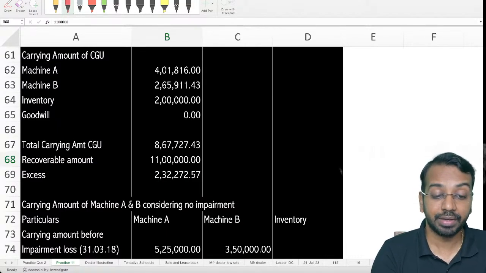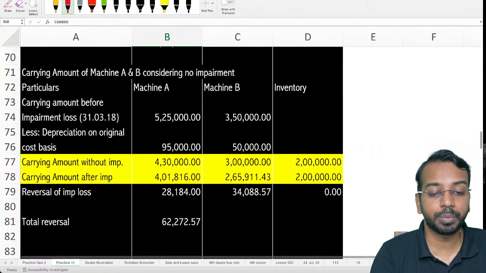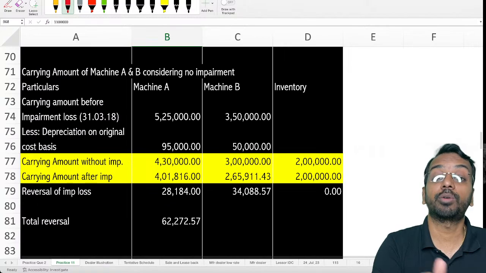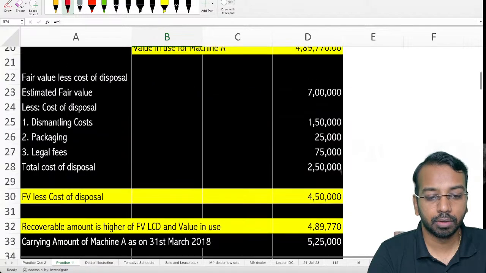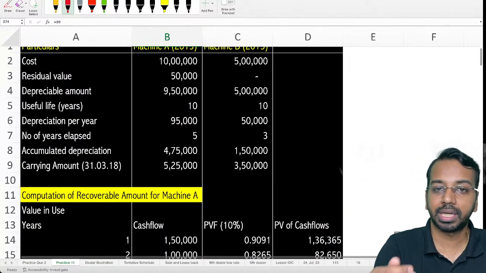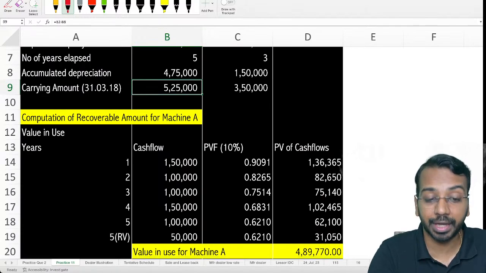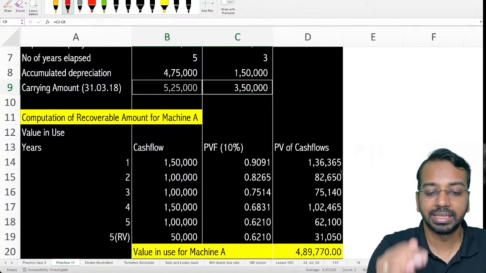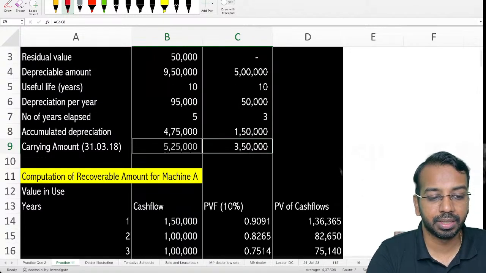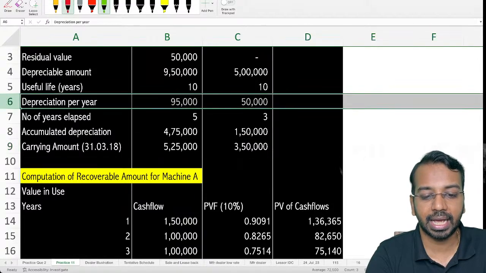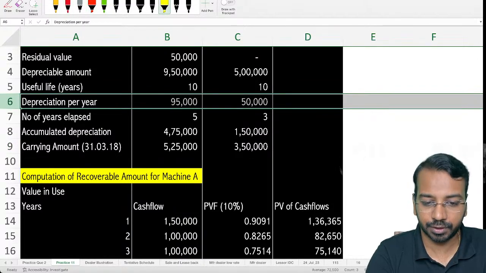Now, whenever you have this kind of question, you need to cross check what would be the carrying amount without impairment. 525 and 350 was their respective carrying amount before impairment. Then the depreciation is 95,000 and 50,000 per year.